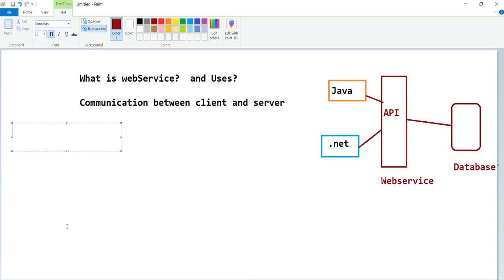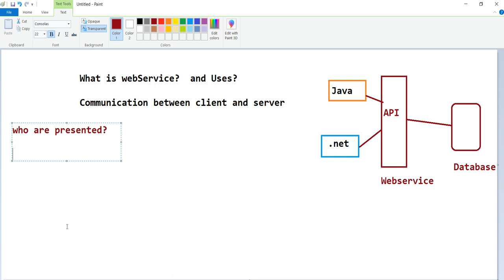Like here, I want my company employees data, the employees who are present today.